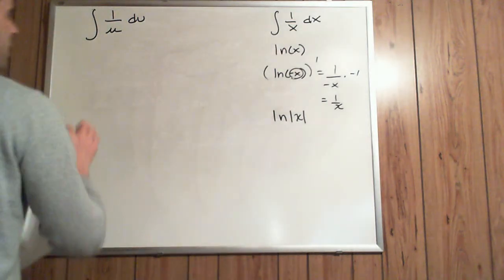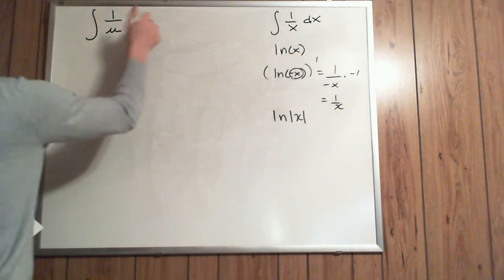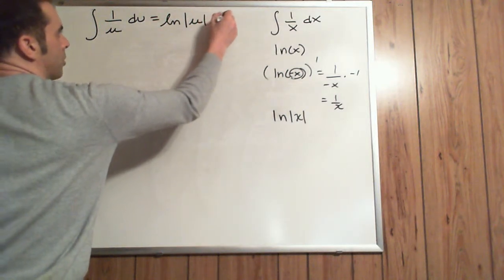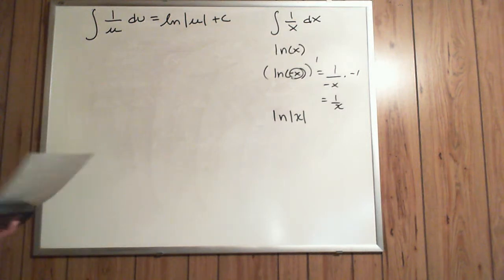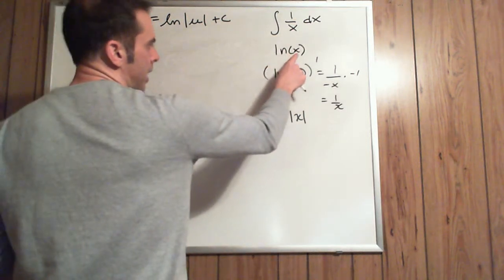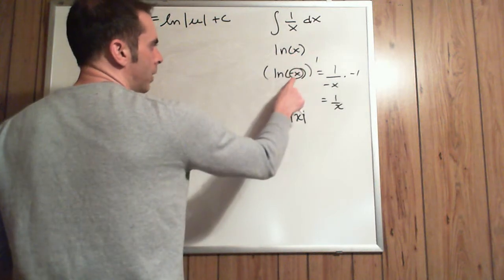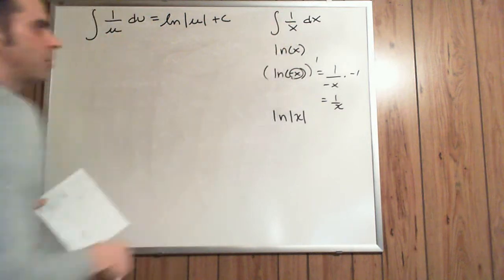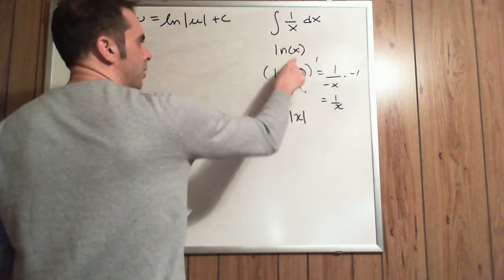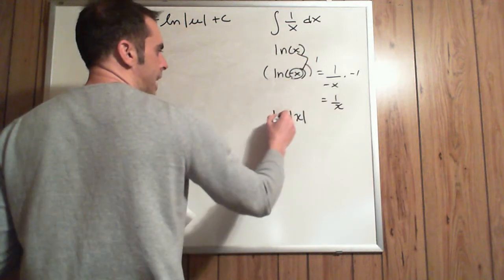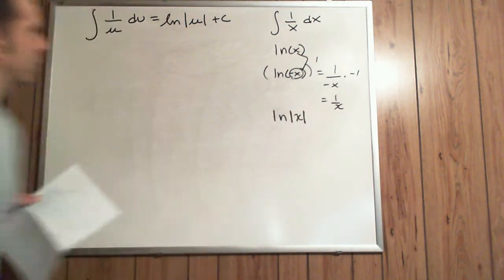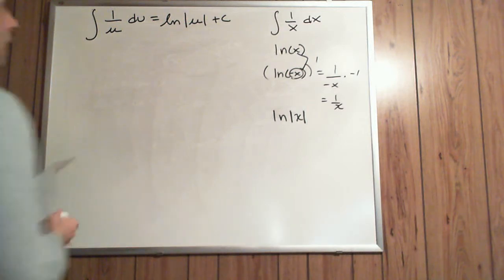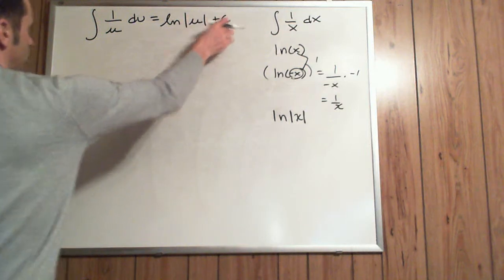So therefore, the indefinite integral of 1 over u du equals the ln of the absolute value of u plus c. Because as we could see over here, whether the argument of the ln is a positive x or a negative x, both of them yield the same derivative, 1 over x. So since the inside can be positive or negative, we'll rewrite this as the ln of absolute value of x. So the indefinite integral of 1 over u du equals the ln of the absolute value of u plus c.